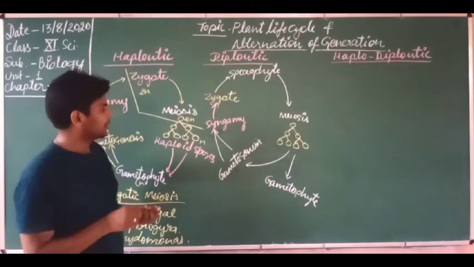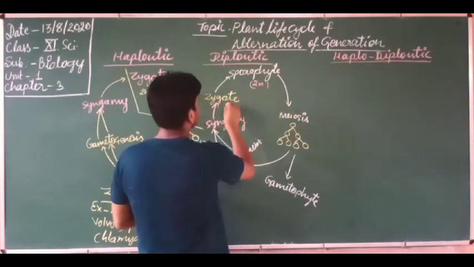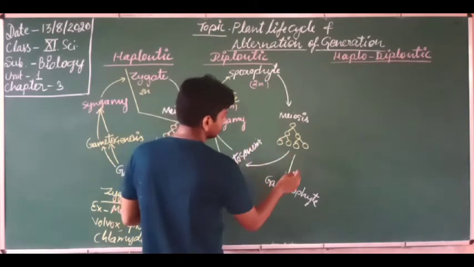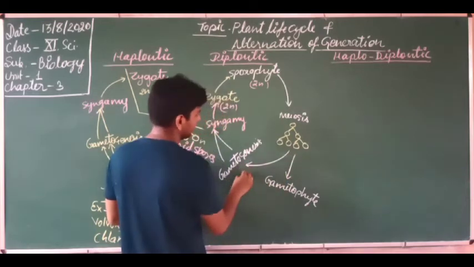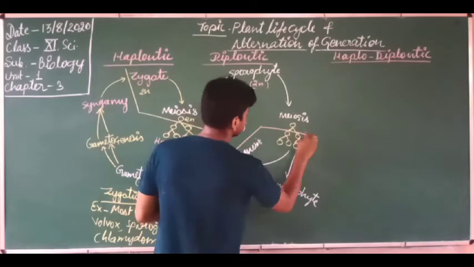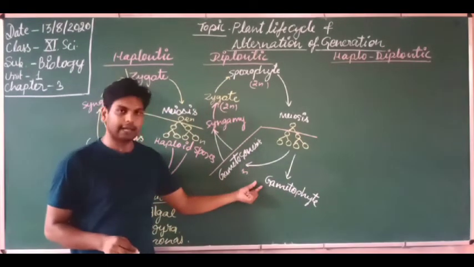Dear students, here the zygote is diploid, and these gametes are haploid. This is the haploid stage.